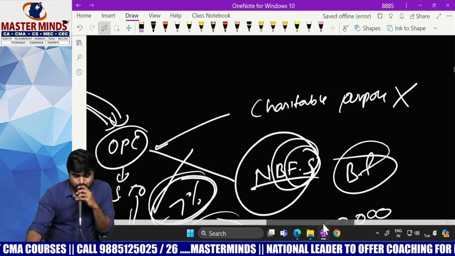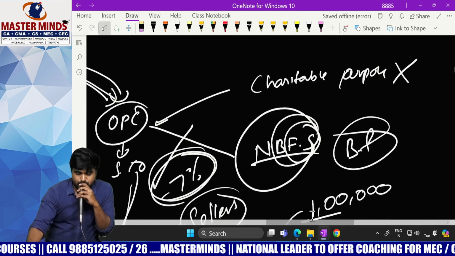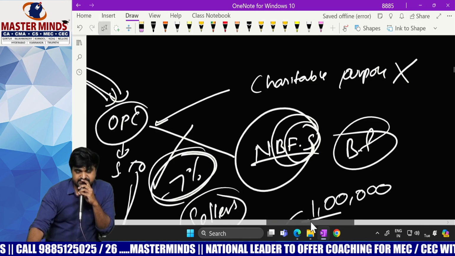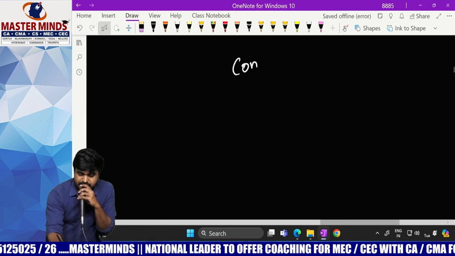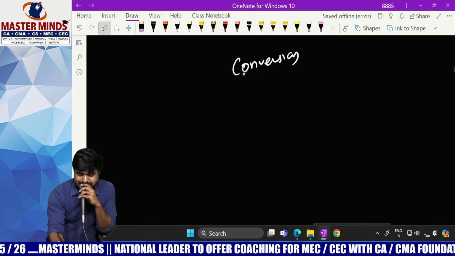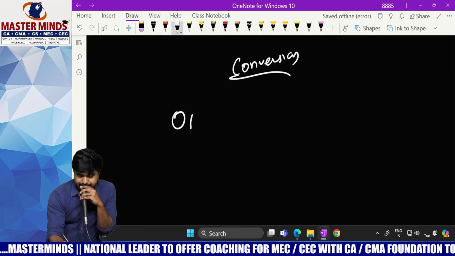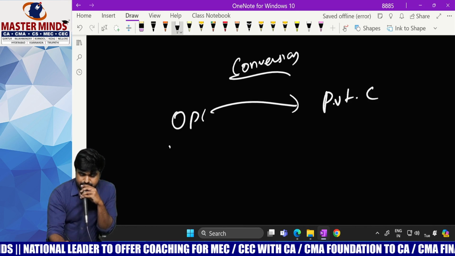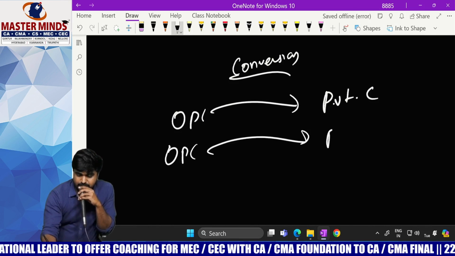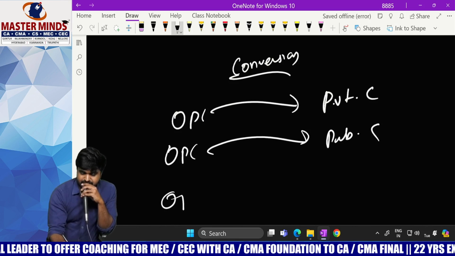So it cannot do charitable activities and it cannot do non-banking financial services. And the last point is about conversion. Is it possible to convert an OPC into other kinds of companies, say an OPC to a private company, an OPC to a public company, an OPC to a Section 8 company?